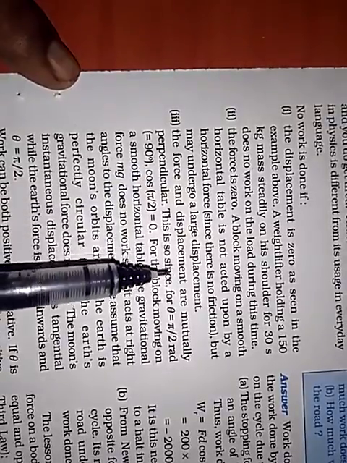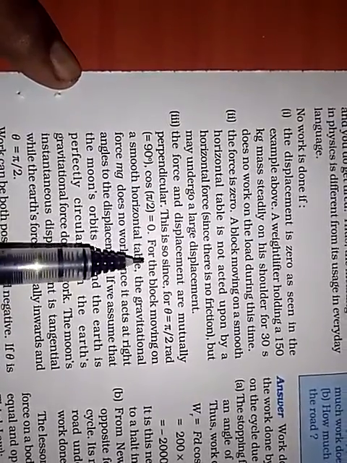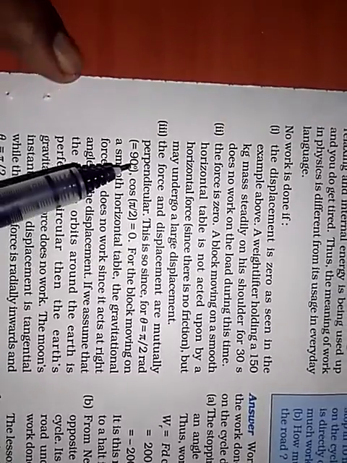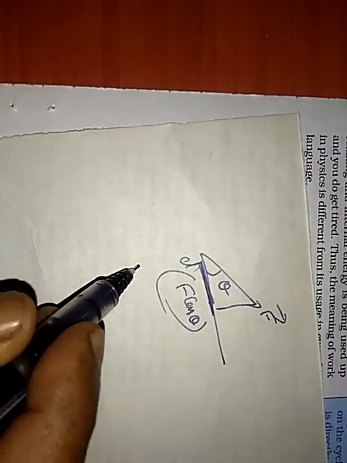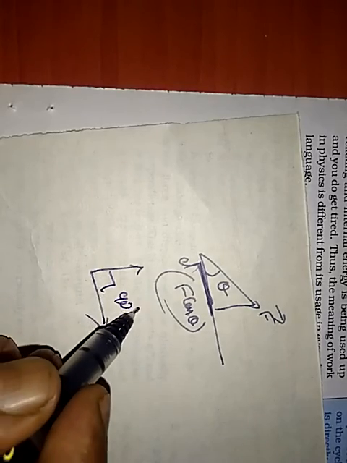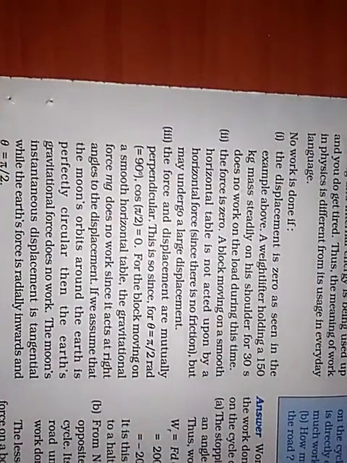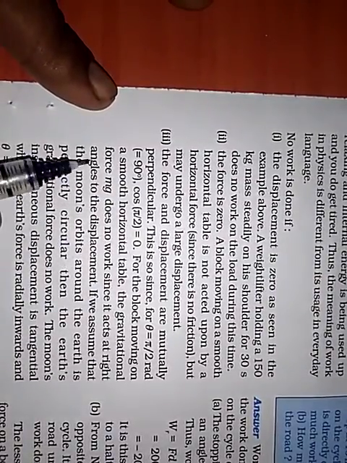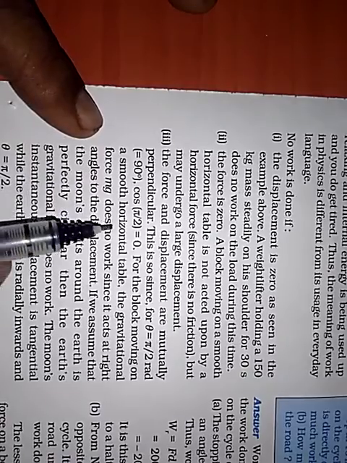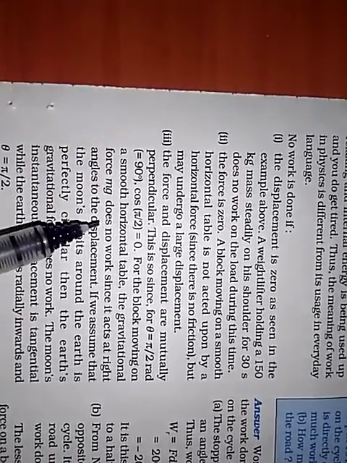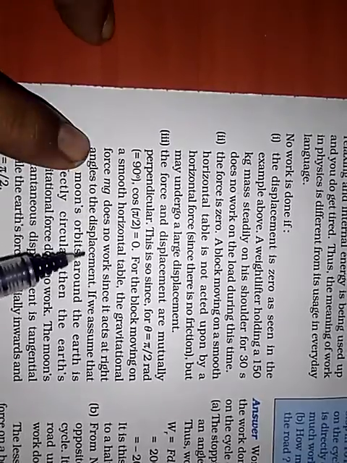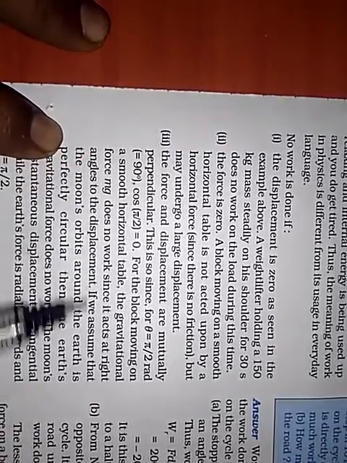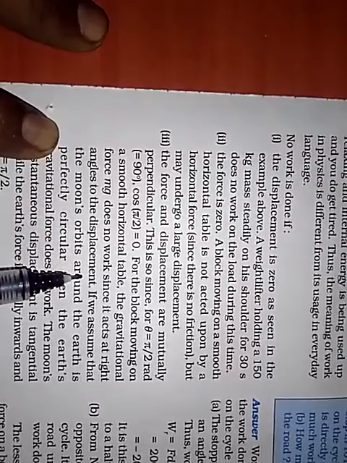So we will see the third point. The force and displacement are mutually perpendicular. So this is the third case. That means the force is in one direction and displacement is in another direction, so the angle becomes 90 degrees. For the block moving on a smooth horizontal table, the gravitational force mg, acting downwards, does not work since it acts at right angles, that means 90 degrees, to the displacement.